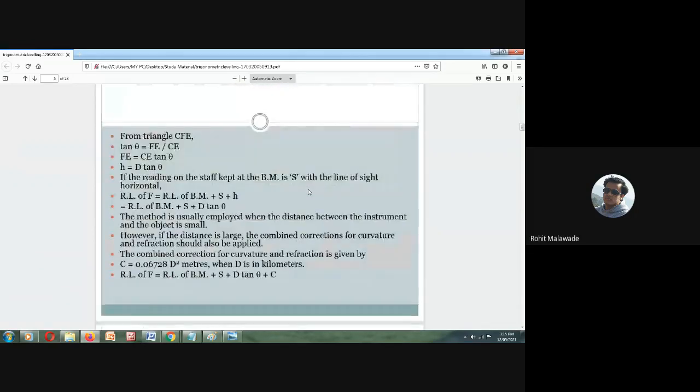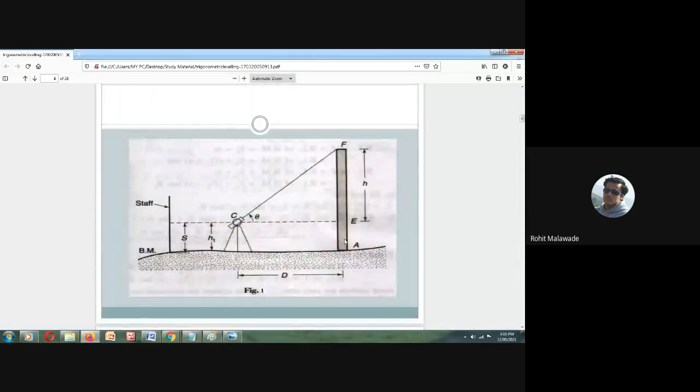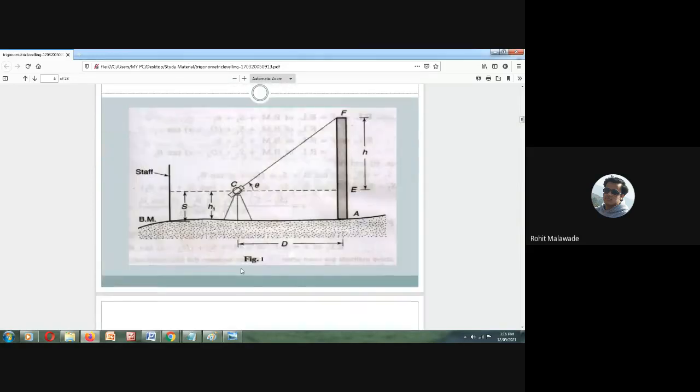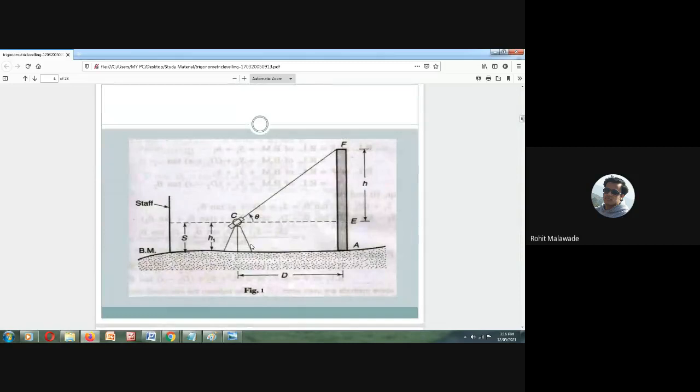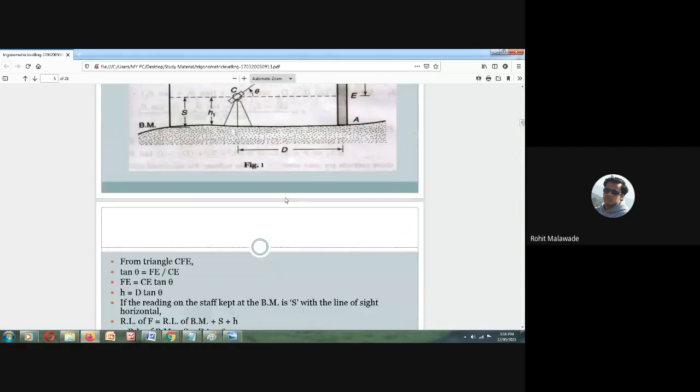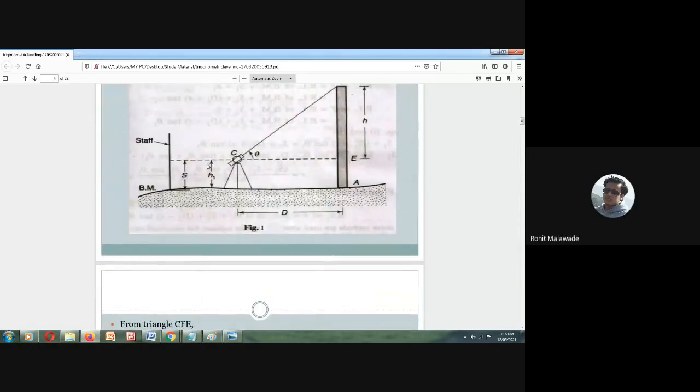Now, you need to understand this from the triangle CFE. What is tan theta? As I have told, opposite upon adjacent.